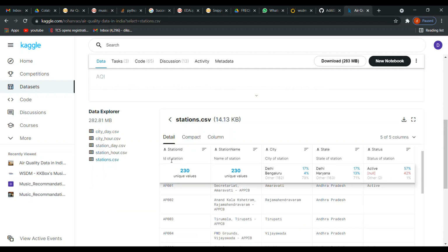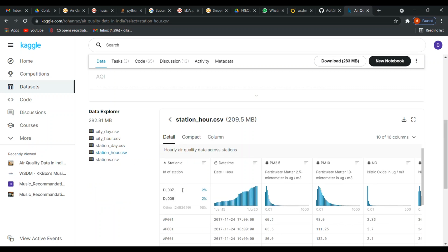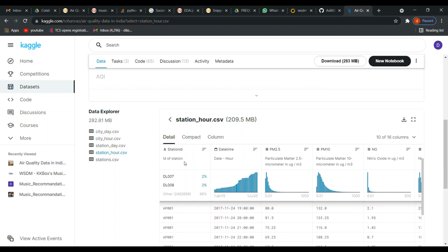Now here you can see this is a data set which contains columns such as station ID, station name, city, state, status, etc. For calculating our air quality index, we don't need this data, right? Station ID, station name. What we need is the elements like carbon dioxide, NO2, etc. This data set contains the data on the basis of station ID, and these station IDs are literally boring, so we'll not do our prediction on the basis of station ID, but we'll do it using city.